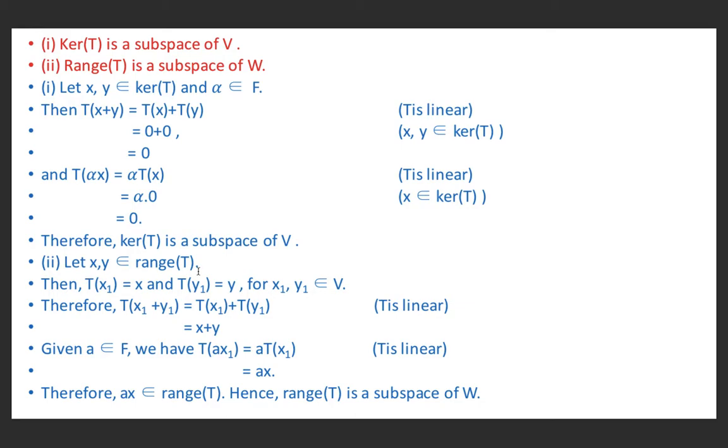Now let x, y belong to range of T. Therefore, Tx1 equals x and Ty1 equals y for x1, y1 belonging to V. Therefore, x1, y1 are elements of V and Tx1, Ty1 are elements of range of T. T of x1 plus y1 equals Tx1 plus Ty1 because T is linear and it preserves vector addition. And Tx1 is equal to x and Ty1 is equal to y. So this is equal to x plus y.